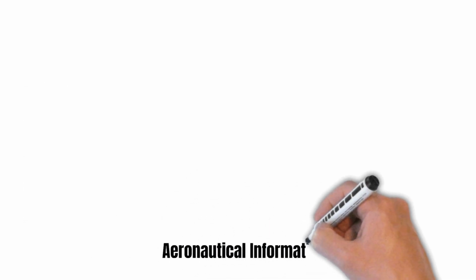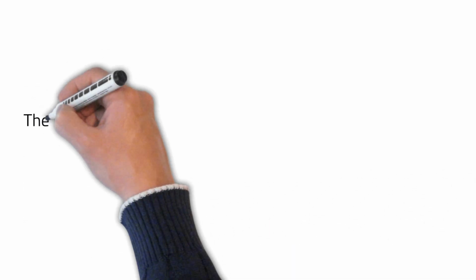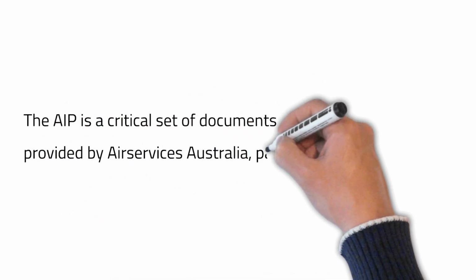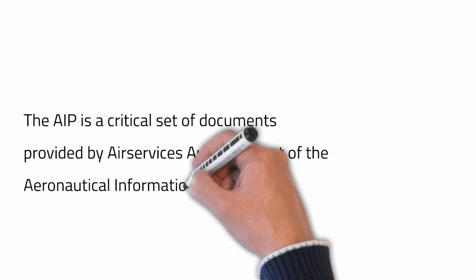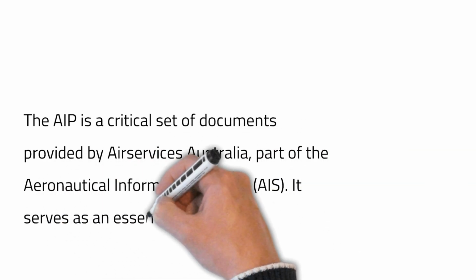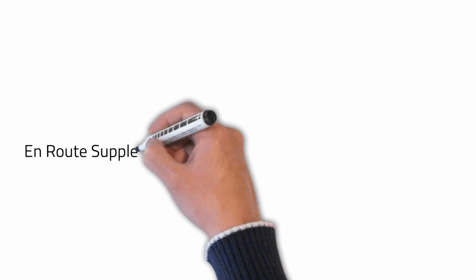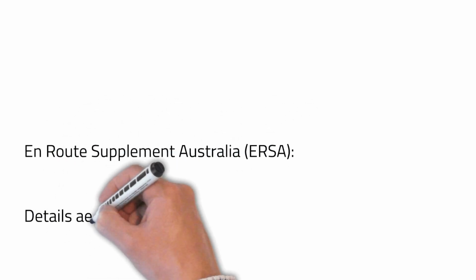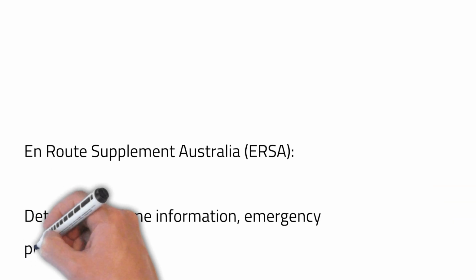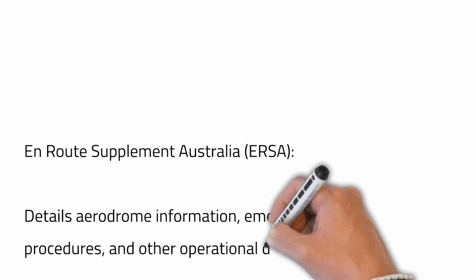Aeronautical Information Publications, AIP. The AIP is a critical set of documents provided by Airservices Australia, part of the Aeronautical Information Service, AIS. It serves as an essential reference for flight planning and includes En Route Supplement Australia, ERSA, which details aerodrome information, emergency procedures, and other operational data.